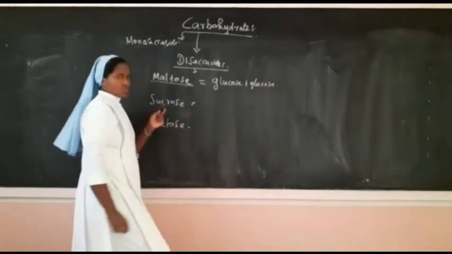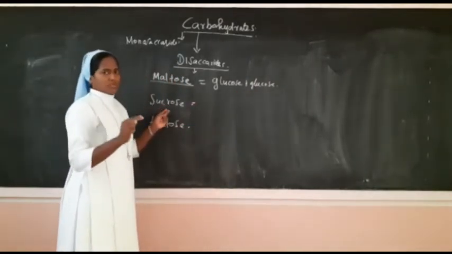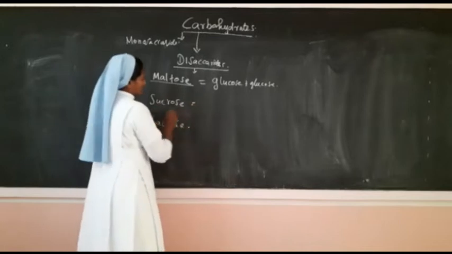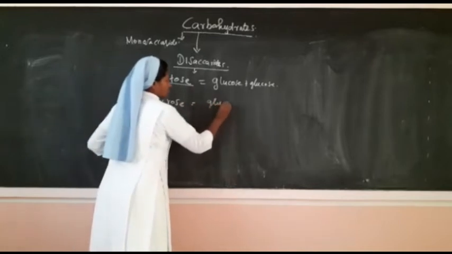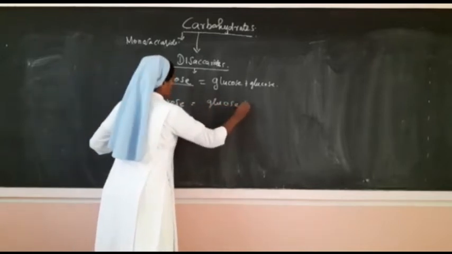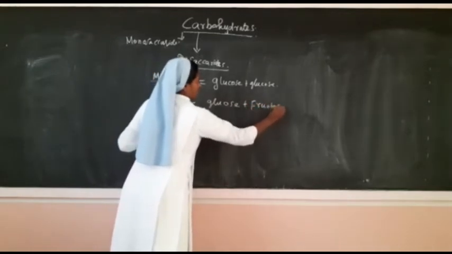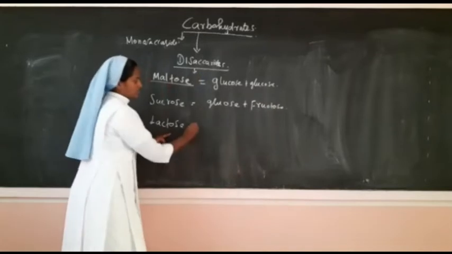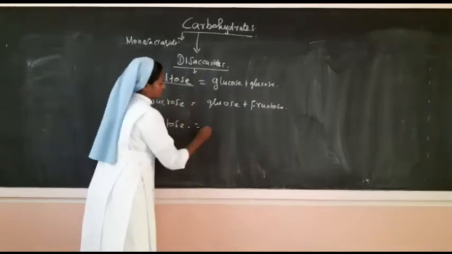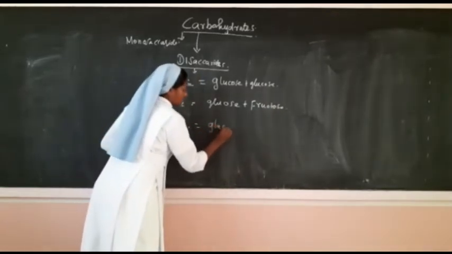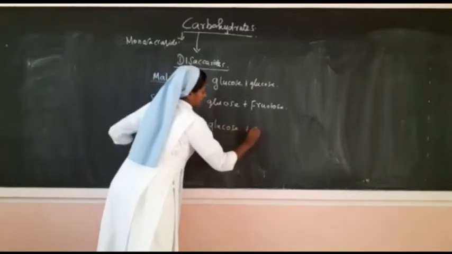And then this sucrose is also made up of 2 simple sugars, that is glucose and fructose. And this lactose is formed of 2 simple sugars, glucose and galactose.